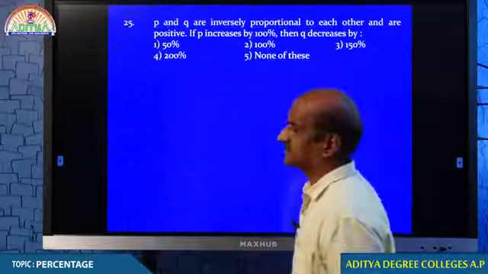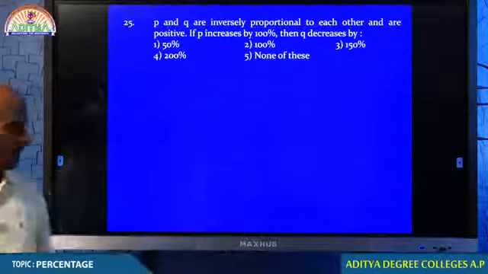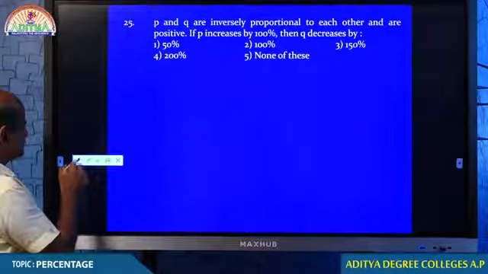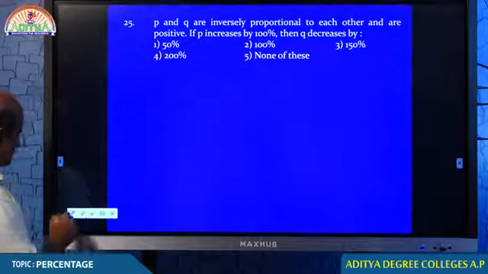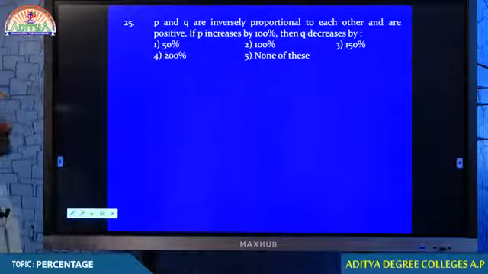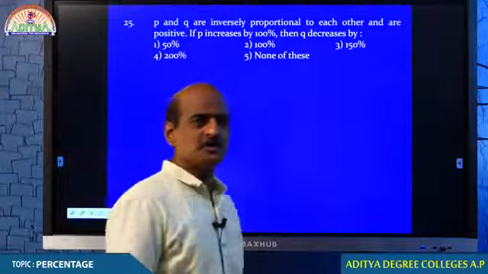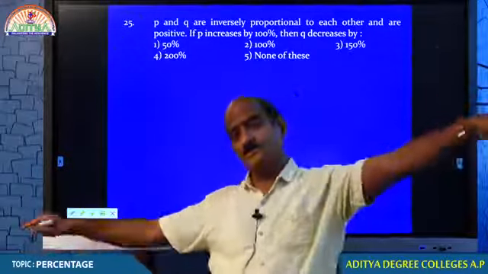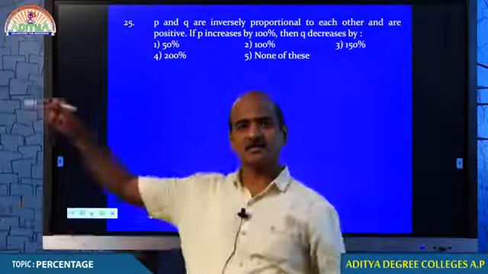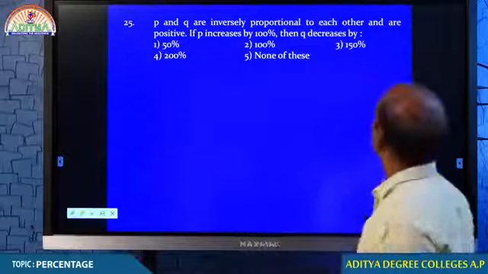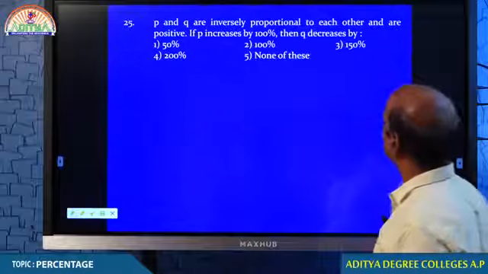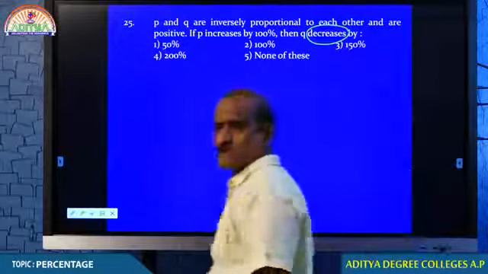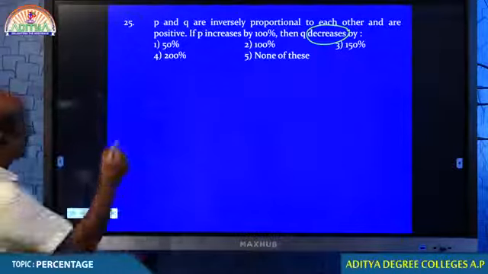Question number 25. Look at that. P and Q are inversely proportional to each other. Inversely proportional: if one increases, the other decreases; if one decreases, the other increases. You know that? If P increases by 100%, then Q decreases by... What formula are we using, my dear students?